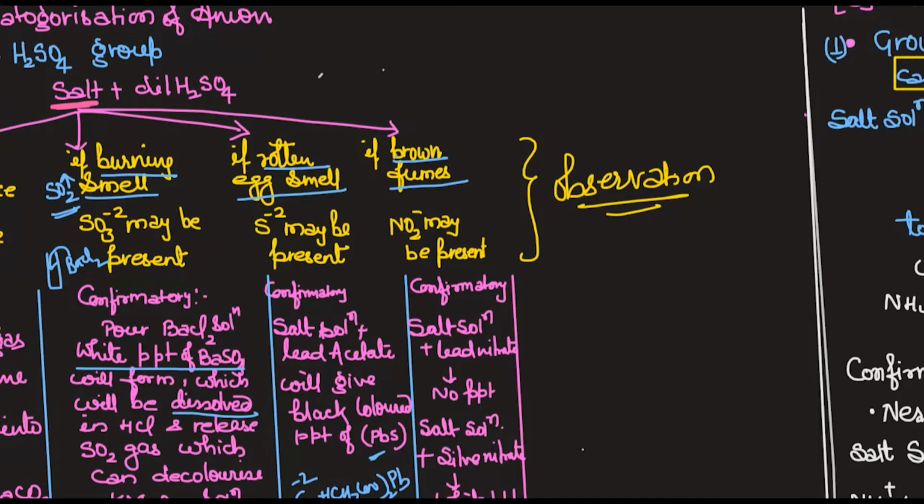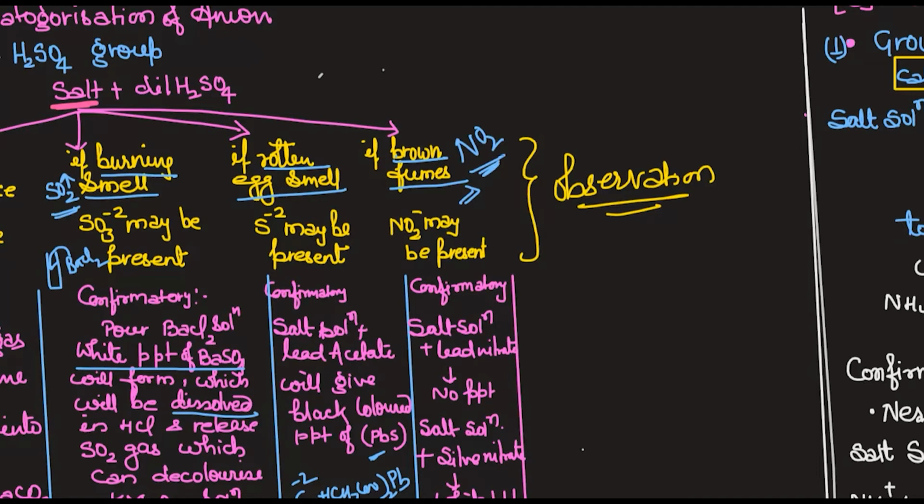Now, if in the beginning step neither I got the brisk effervescence, nor the burning smell, nor the rotten egg smell, but instead of all that I got brown fumes, then it shows that NO2- may be present over there as an anion. This brown fumes is due to the nitrogen dioxide gas. So NO2- may be present over there, that means you assume it due to the brown fumes.